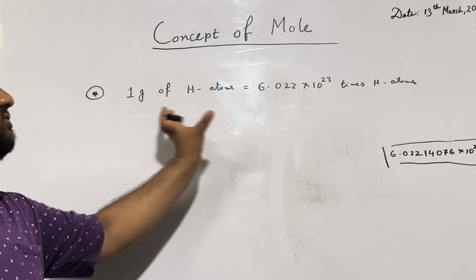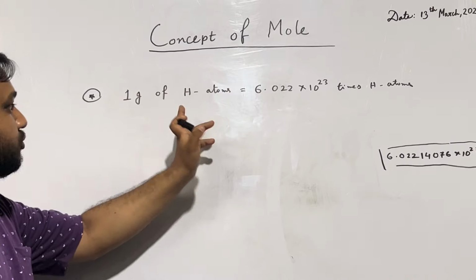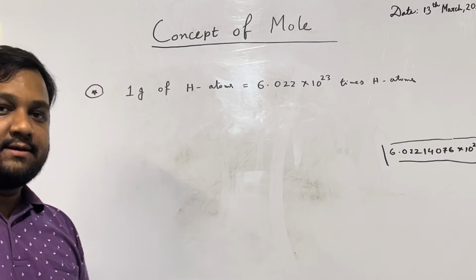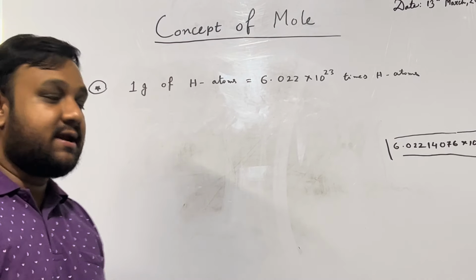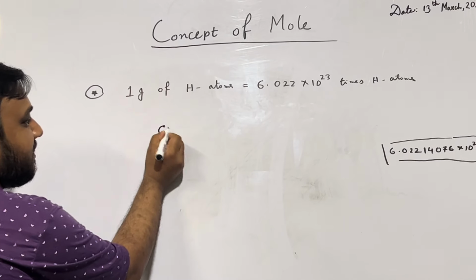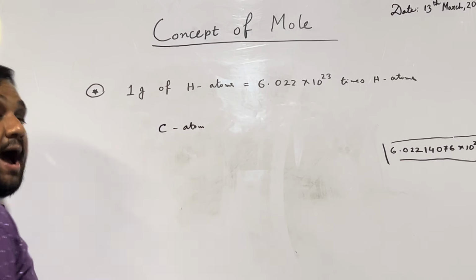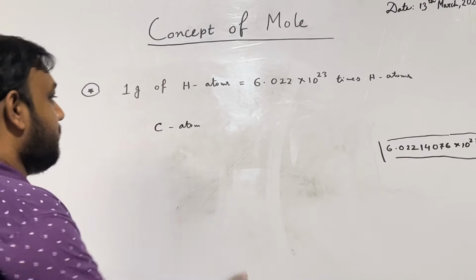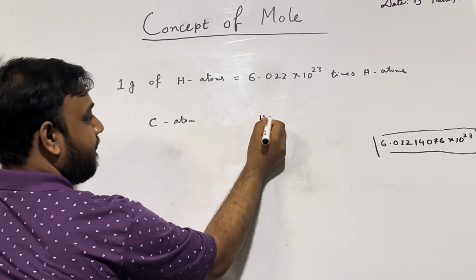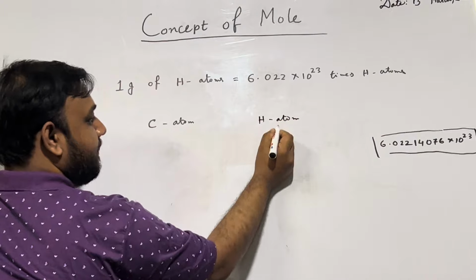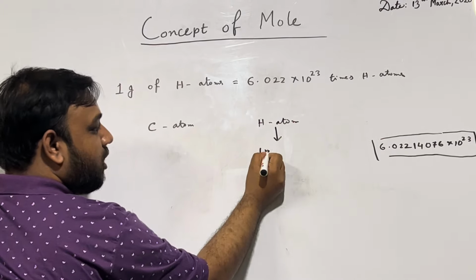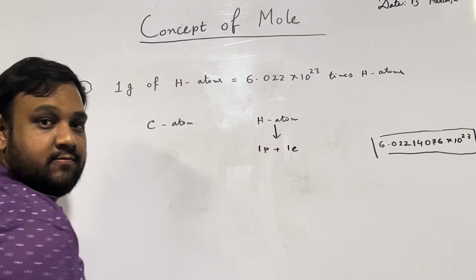Where to use this value? We are talking about hydrogen atoms, right? So if we want to measure, let's say, a carbon atom. A hydrogen atom has 1 proton plus 1 electron.